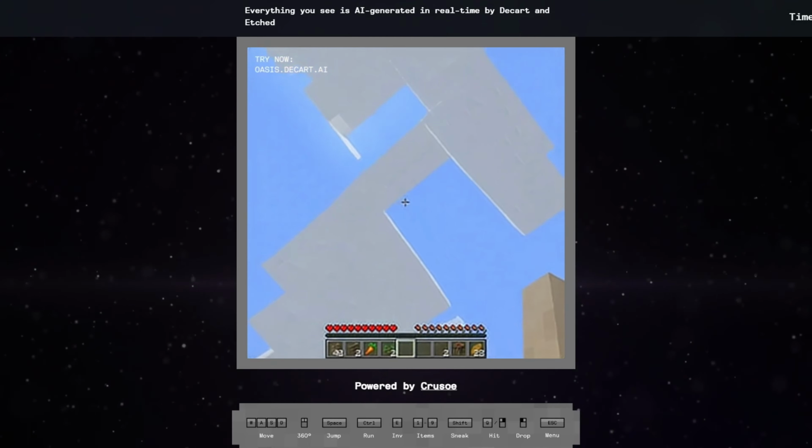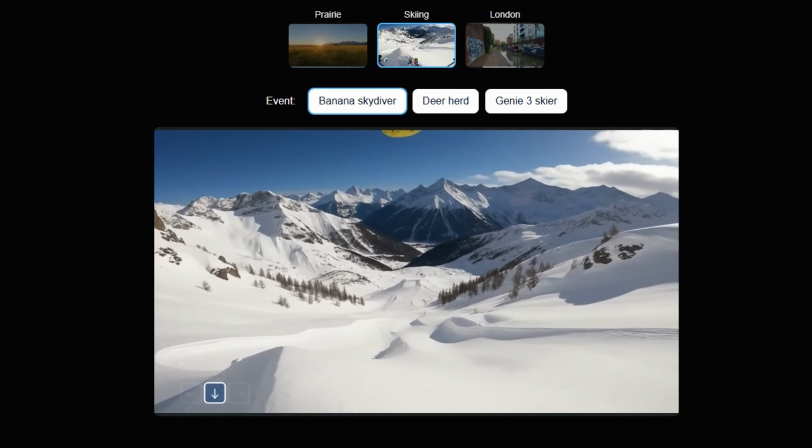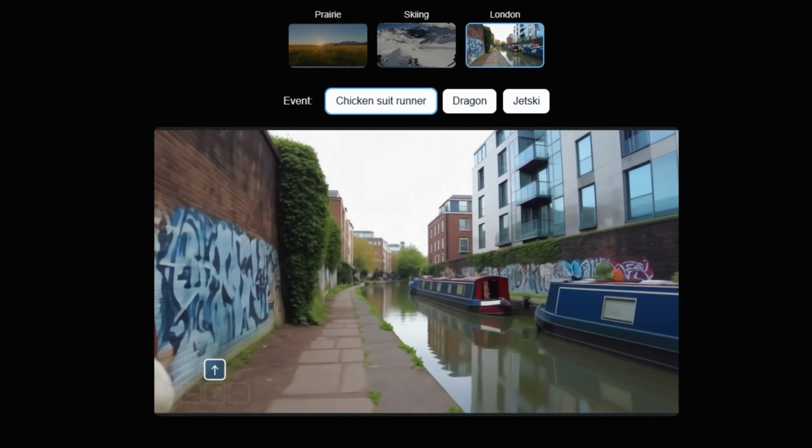You might recall with Oasis how everything falls apart so easily if you so much as move in the wrong way. On top of navigation, Genie supports what Google calls world events, text commands that can instantly add elements into your world, like a banana skydiver or a dragon or a dude running in a chicken suit.